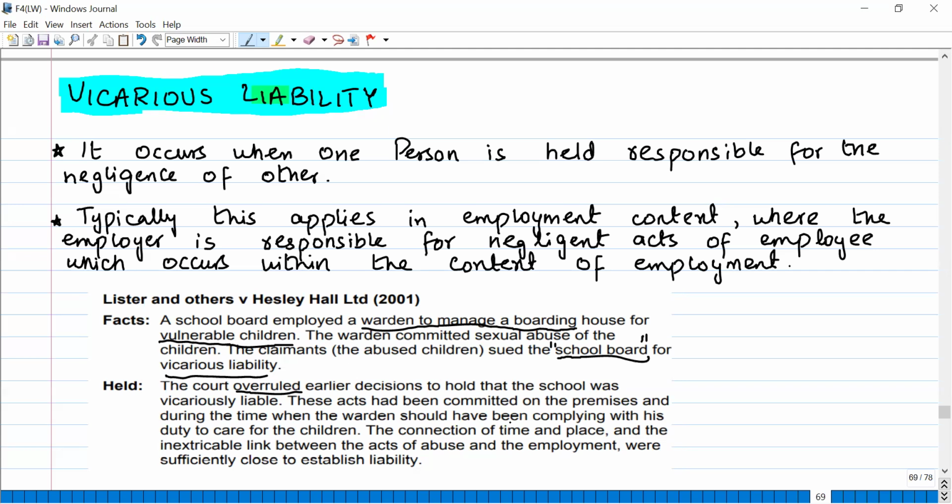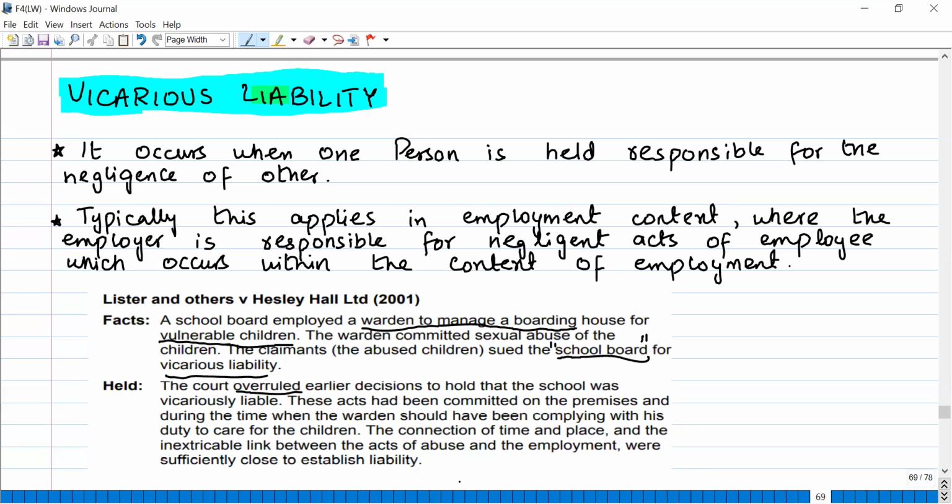Why? They said that the acts committed by the warden were during his time of employment. During his time of employment, these acts had been committed on the premises and during the time when the warden should have been complying with his duty of care for the children. The connection of time and place and the inextricable link between the acts of abuse and the employment were sufficiently close to establish liability.